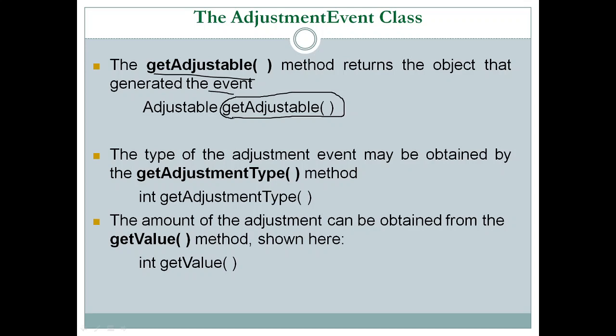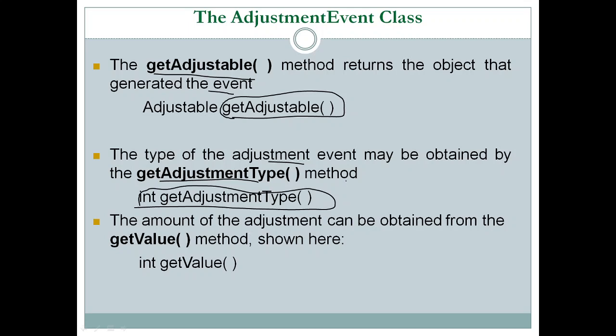Then the type of adjustment event can be obtained by using the getAdjustmentType method, which returns the type in the form of an integer.